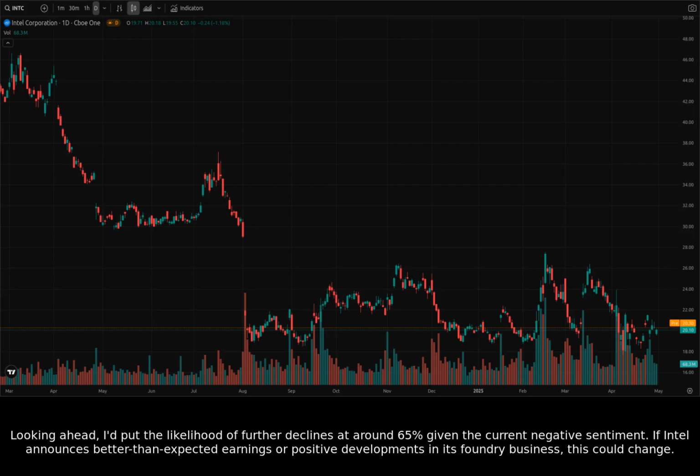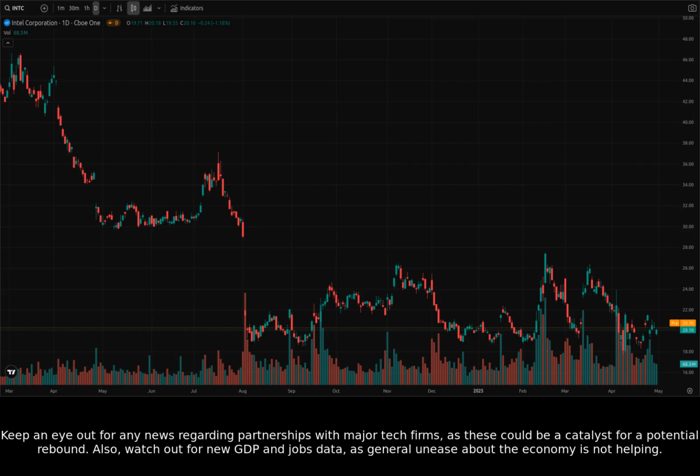If Intel announces better than expected earnings or positive developments in its foundry business, this could change. Keep an eye out for any news regarding partnerships with major tech firms, as these could be a catalyst for a potential rebound. Also, watch out for new GDP and jobs data, as general unease about the economy is not helping.